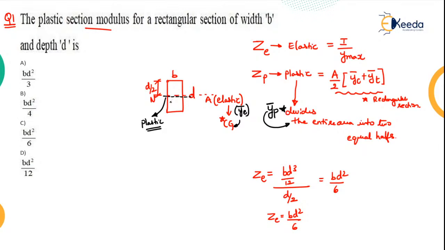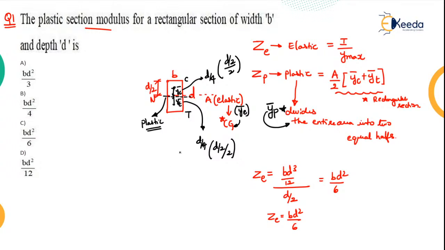So here exactly is your plastic neutral axis. Now from here, say this is my compression zone and this is my tension zone. This particular distance is YC bar and this particular distance is YT bar. Only for the upper portion this is your CG and only for the lower portion this is your CG. So how much will this be? This will be D by 4, because how will we get D by 4? D by 2 by 2. That is how you will get D by 4. Here also it is D by 4, again D by 2 by 2.